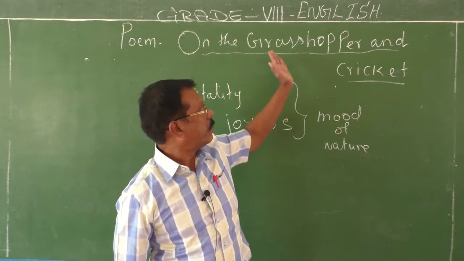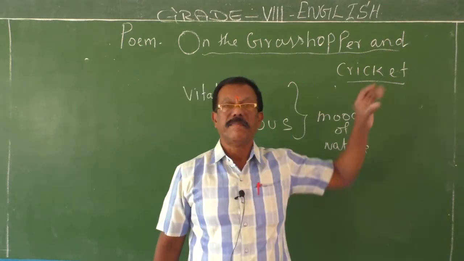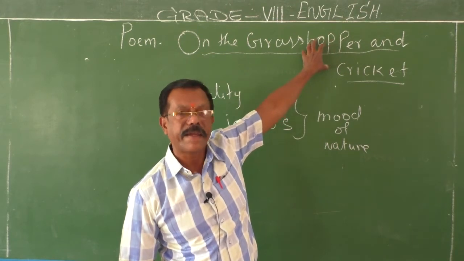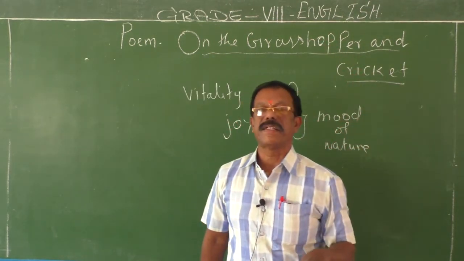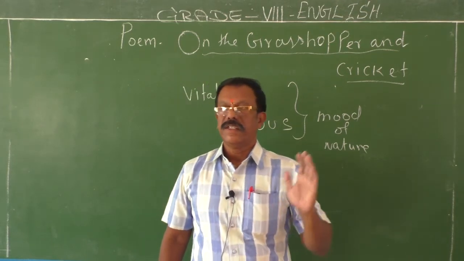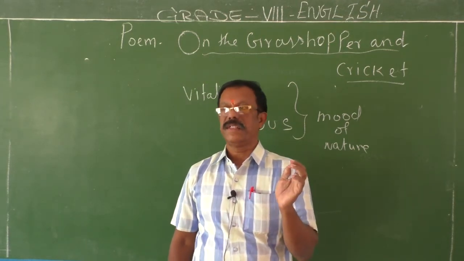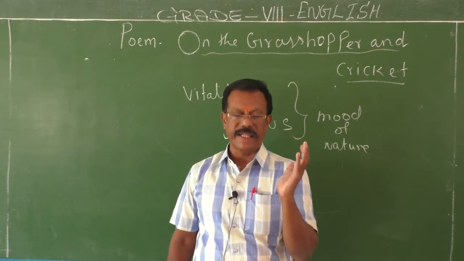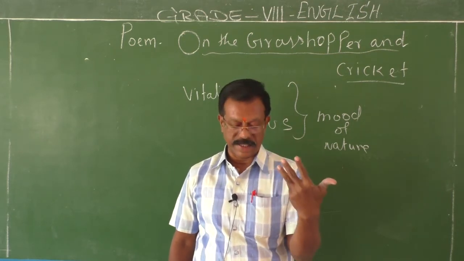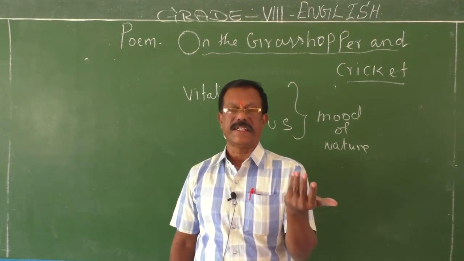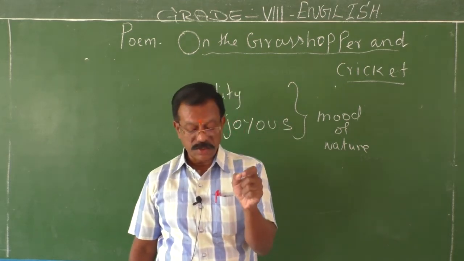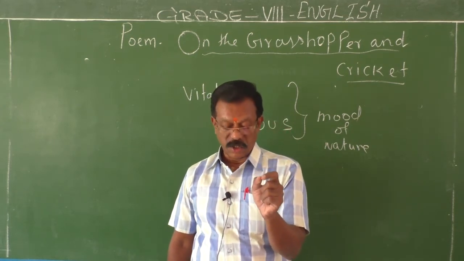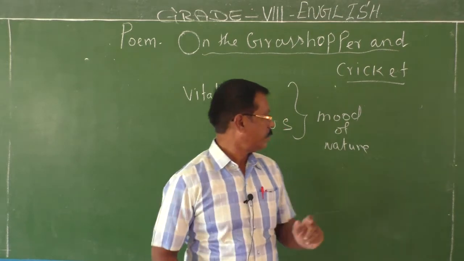So the grasshopper represents the summer. They are the symbols of the summer. Symbolically it represents the summer time, and the cricket symbolically represents the winter season. So the song of nature, the poetry of the earth, is carried on by these two creatures during different seasons. The poet used the grasshopper and the cricket as a symbol of the constant joyous mood of nature.